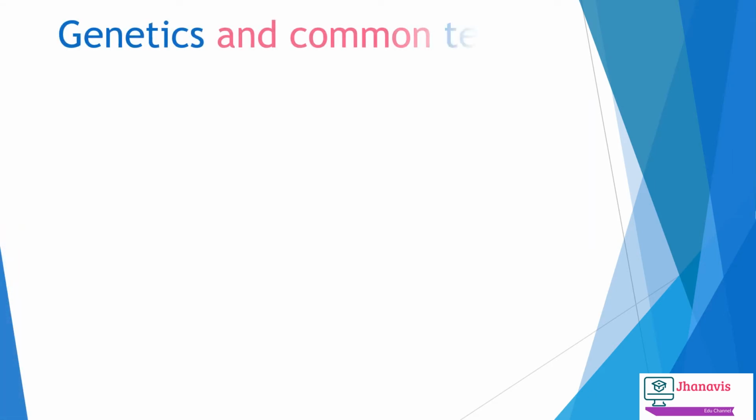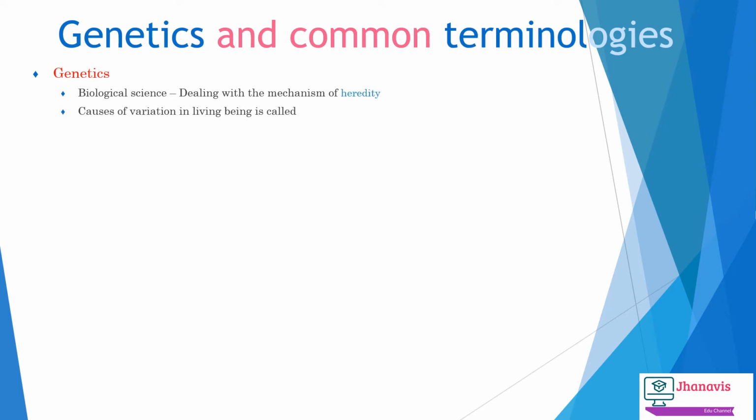Now we are going to talk about genetics and common terminologies used in genetics. First, let me tell you what is genetics. Genetics is nothing but the mechanism which deals with heredity and causes of variation in living beings. To understand genetics clearly, we have to know certain terminologies which are used in genetics. The common terminologies used in genetics are allele, autosome, allosomes, filial generation, and the gene.